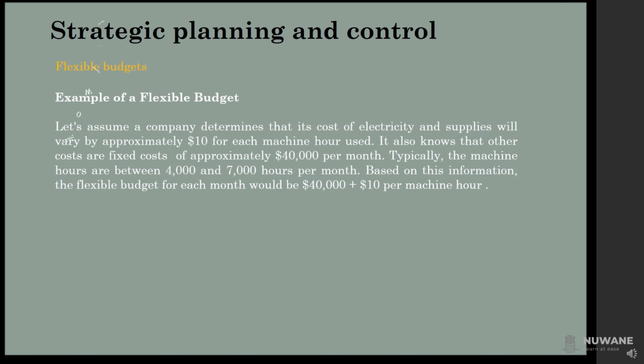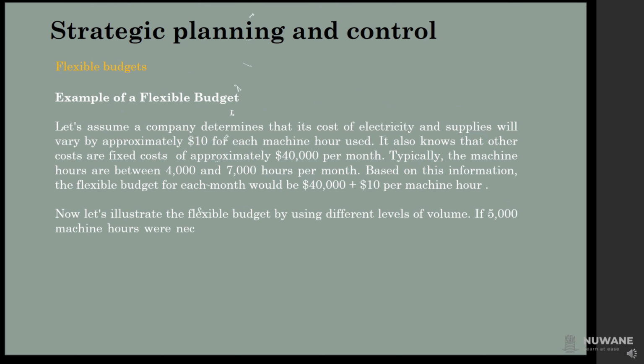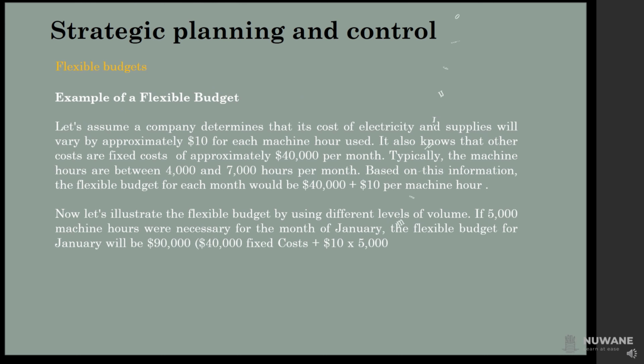Now let's illustrate the flexible budget by using different levels of volume. If 5,000 machine hours were necessary for the month of January, the flexible budget for January will be $90,000: $40,000 fixed costs plus $10 into 5,000 machine hours.